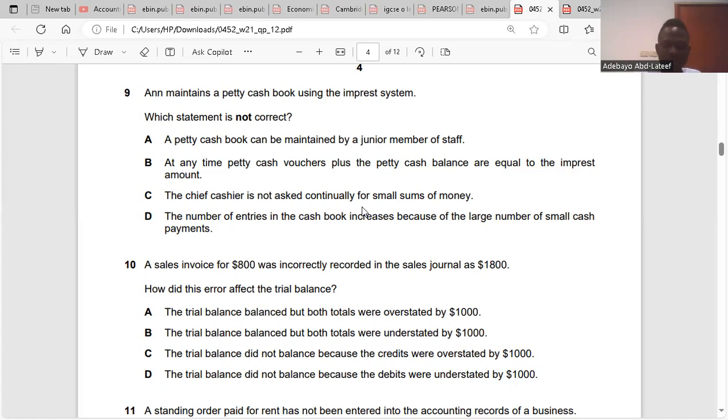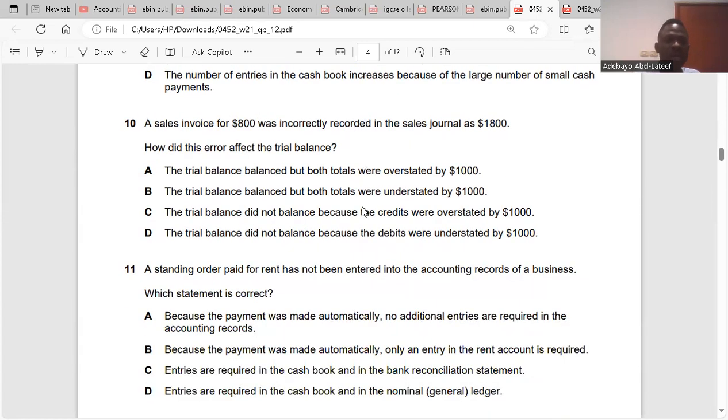Question 10. A sales invoice for 800 was incorrectly recorded in the sales journal as 1,800. How does this error affect the trial balance? The trial balance will balance. That's the original entry, because it's an error of original entry. So it will balance, but the account will be overstated by 1,000. That's just it. Clear? Yes. So the answer is A.